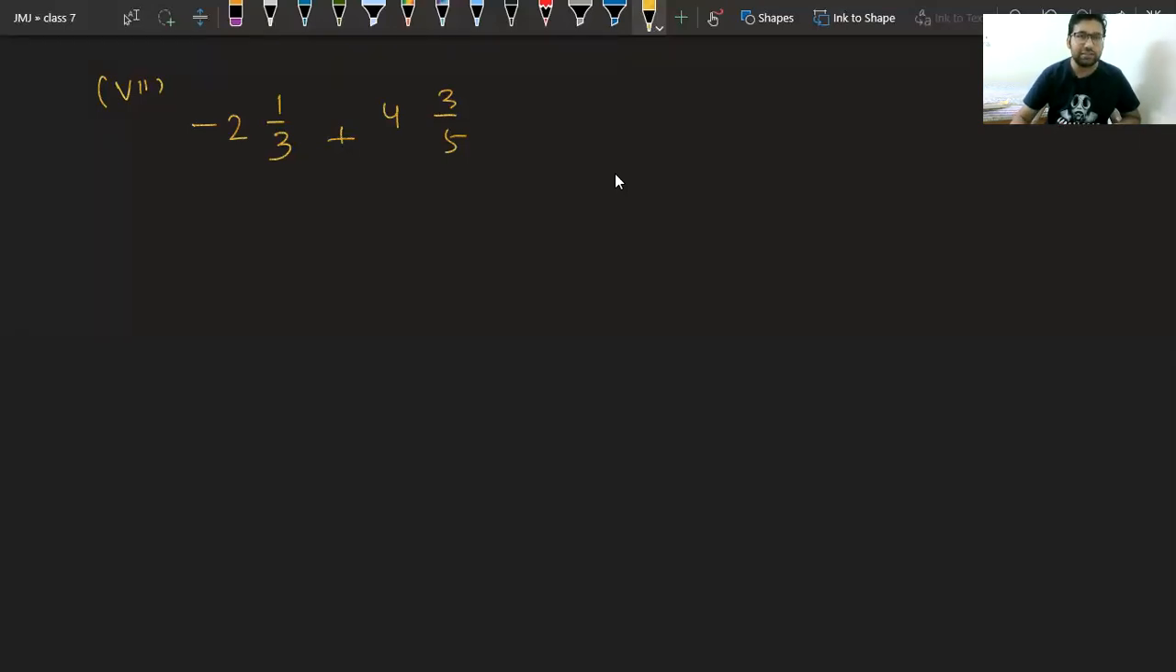Class, find the answer of this question. First, we have to change it into normal fractions. It becomes 3 times 6 plus 1, 7, minus 7 by 3, plus 20 plus 3, 23 upon 5.